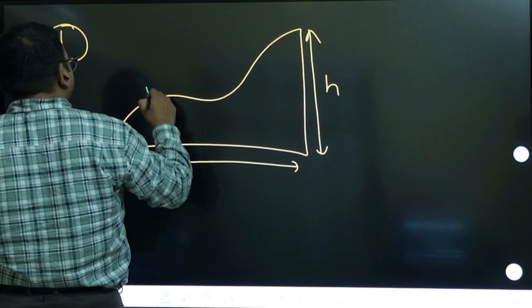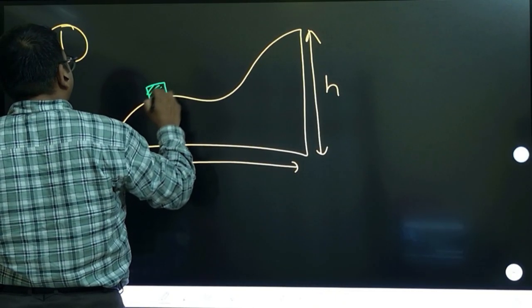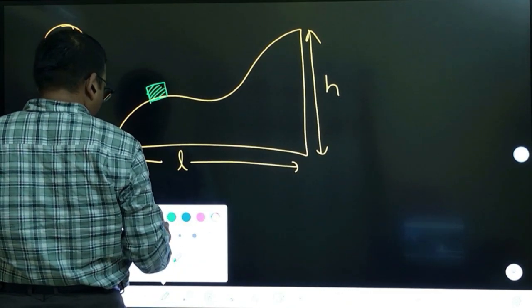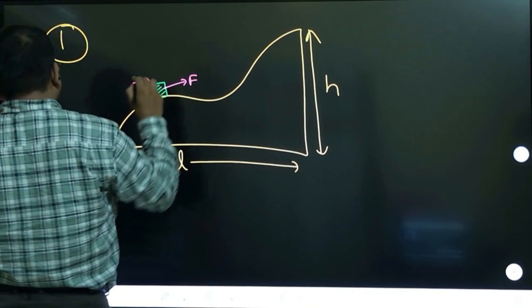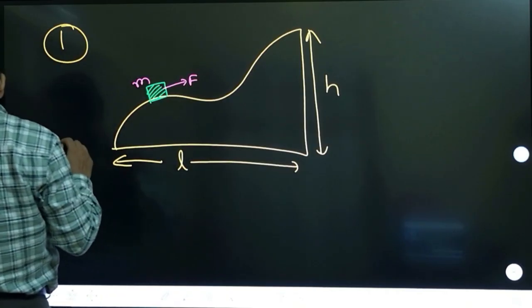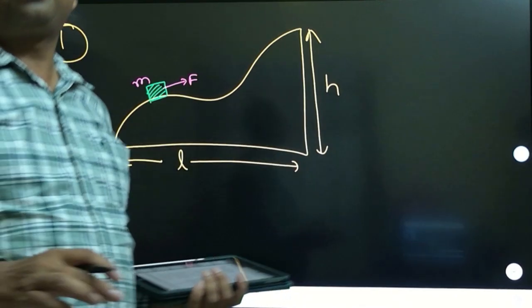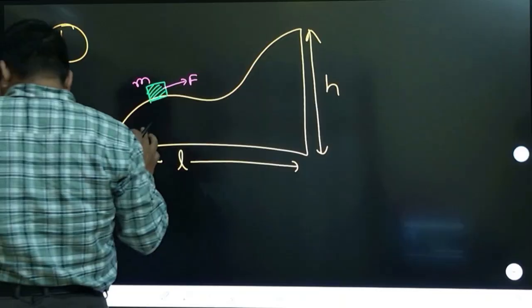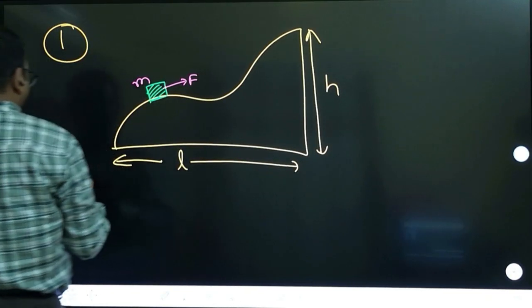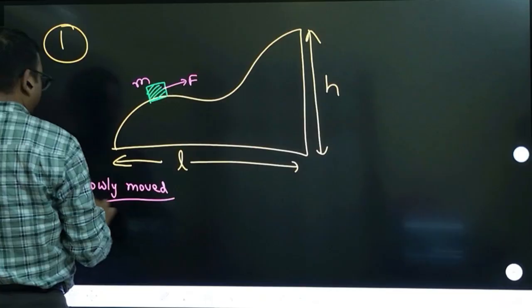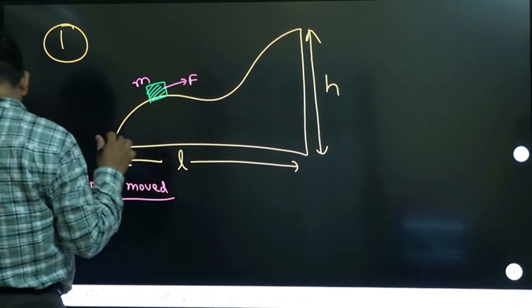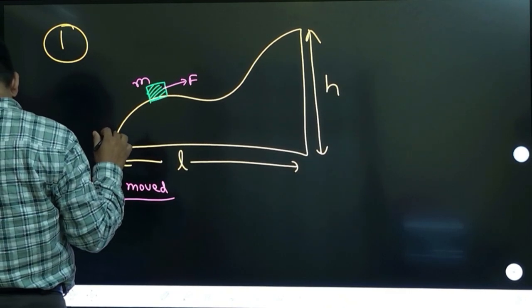On this surface, a block is being moved by applying a force. The block has a mass m. So a body of mass m is slowly hauled, slowly moved up the hill by a force.